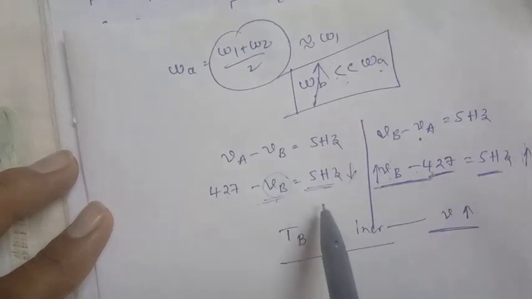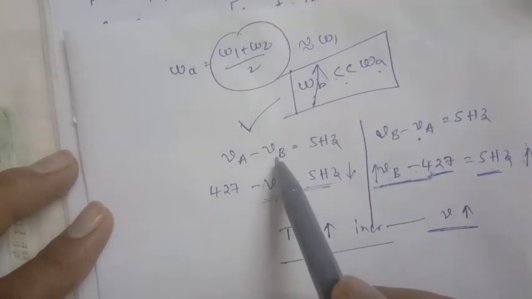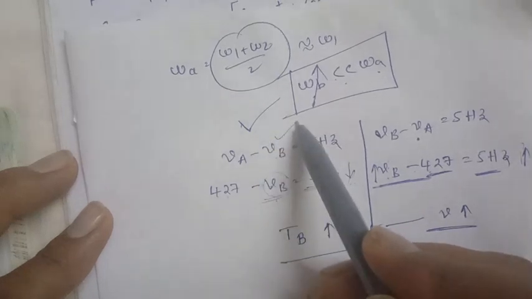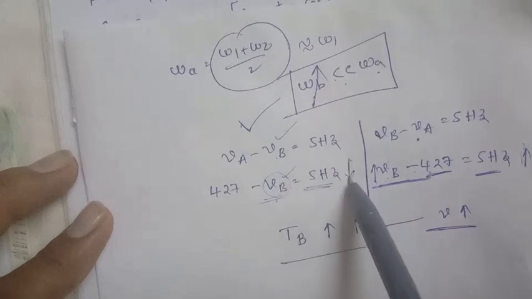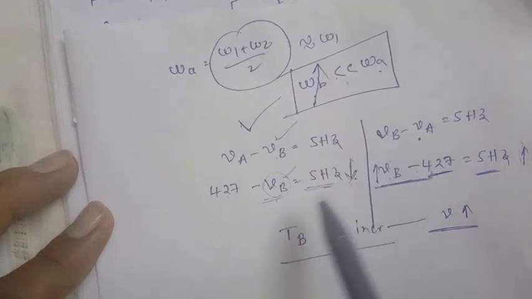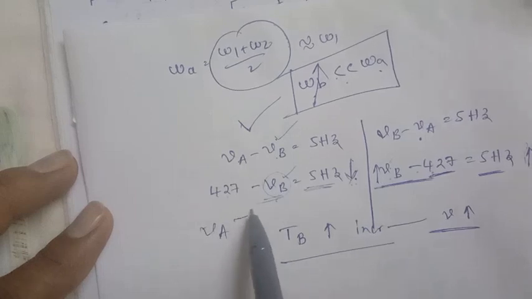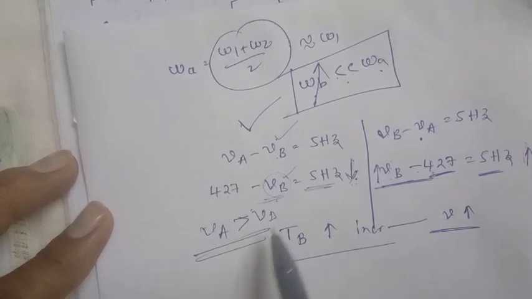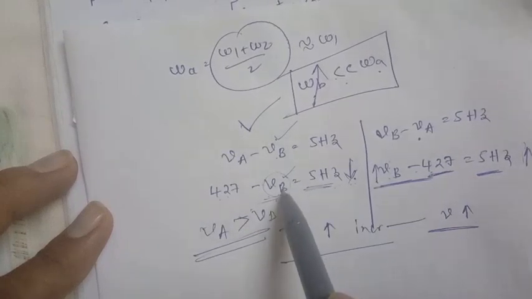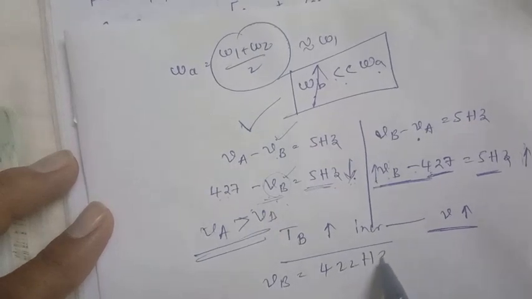So which possibility is correct here? This possibility is correct. Why? Because the tension of sitar B is increased, so the beat frequency automatically decreases. If you increase the tension, the frequency increases and the beat frequency decreases. This condition is correct when nu A is greater than nu B. So based on this, 427 minus how much gives 5 Hz? Only 422. So nu B is equal to 422 Hz.